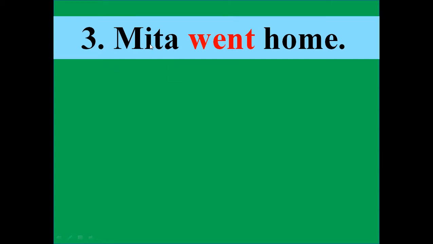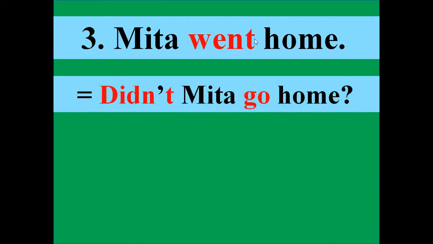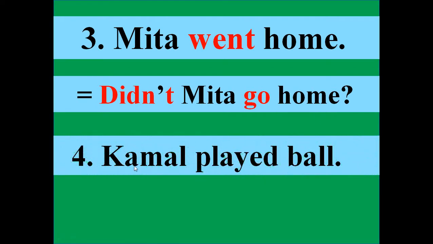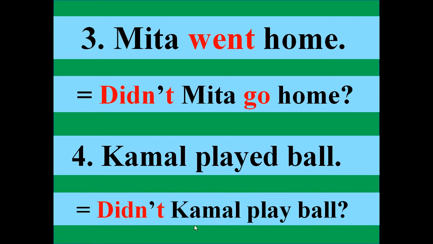Number 3, Mita went home. Went is the past form. For past form we need didn't. Didn't Mita go home? For example, Kamal played ball. Here played is also past form, so we need didn't also. Didn't Kamal play ball? Okay, look next.